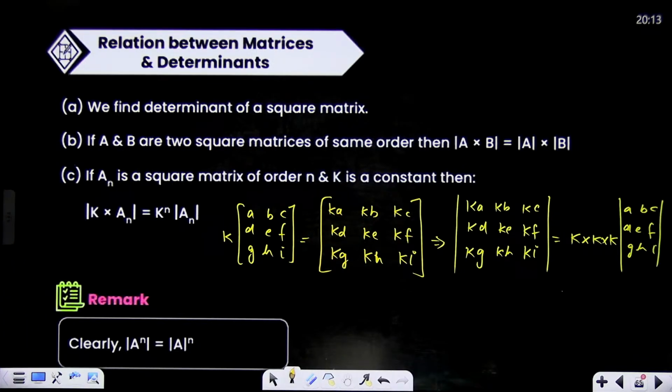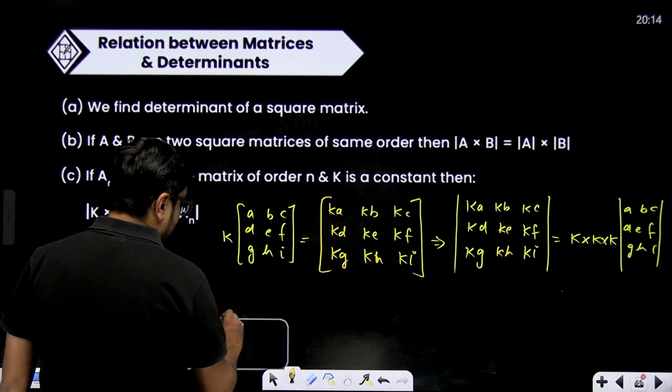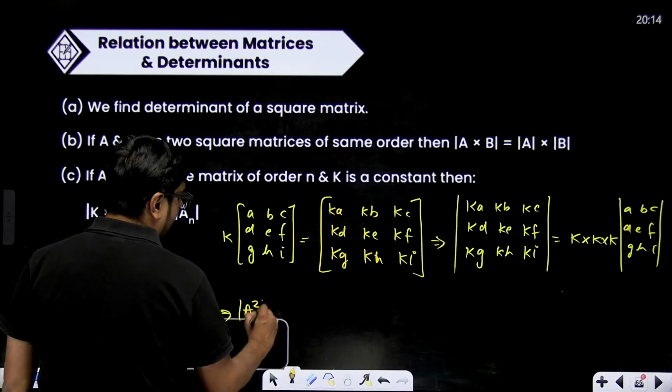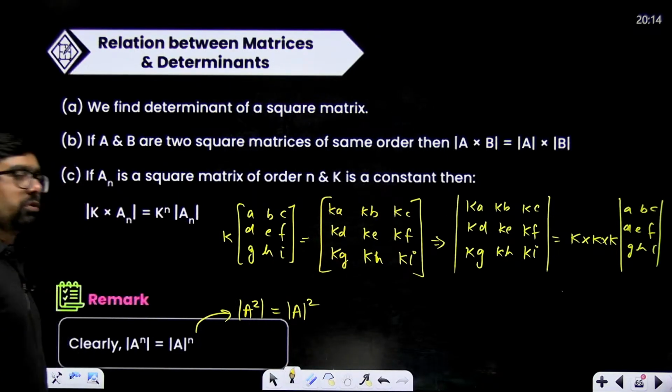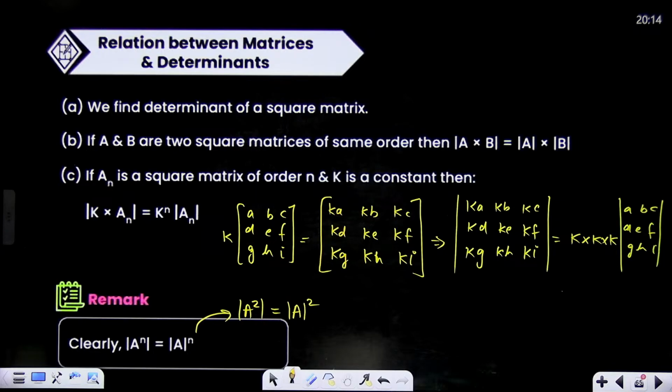Okay. All right. Here also, determinant of A to the power n will be equal to determinant of A to the power n. So simply this is saying that you find the determinant of A square, or you find the determinant of A and then square it. Both will give you the same result. Power will go inside and outside of the determinant also. This thing is important.